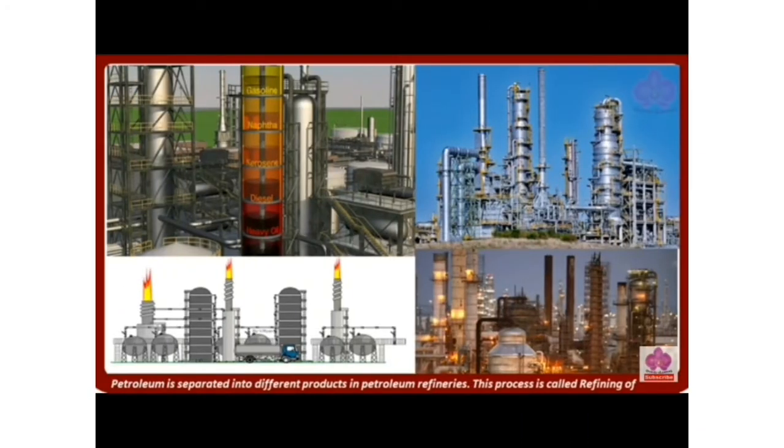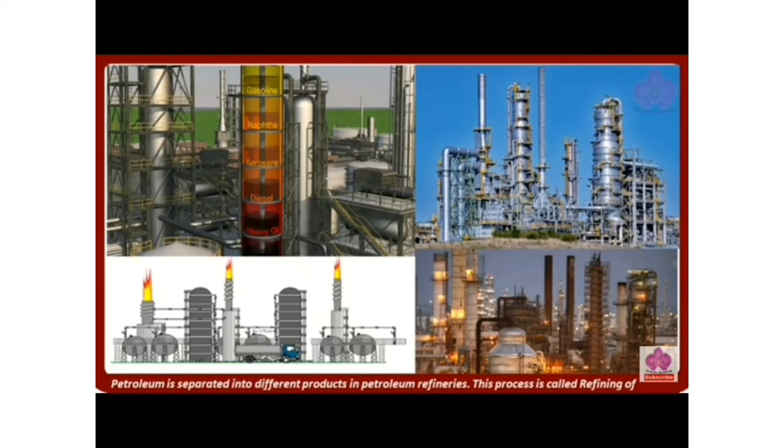From the refined petroleum, we get a variety of products like petrol, diesel, kerosene and cooking gas. In the picture you can see how the petrol is filtered in the refineries.